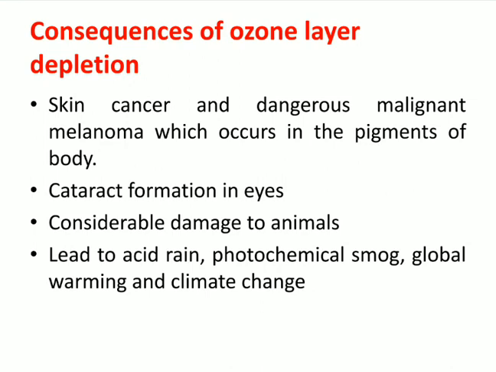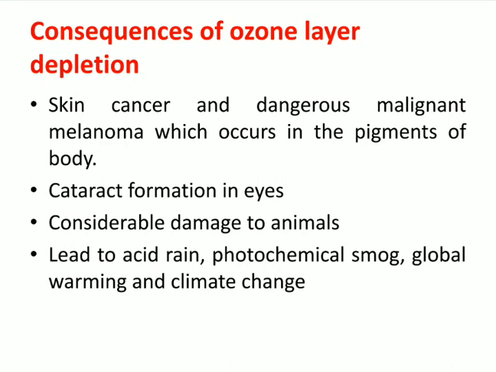Due to that, skin cancer and dangerous malignant melanoma, which occurs in the pigments of the body. These two are the diseases caused by ozone layer depletion or entry of UV rays into the troposphere. UV rays can cause skin cancer, and also a disease called malignant melanoma, which occurs in the pigments of the body. It means due to UV rays, the color of the human skin will change.